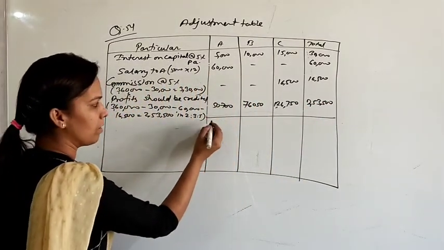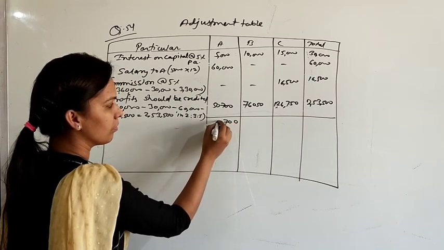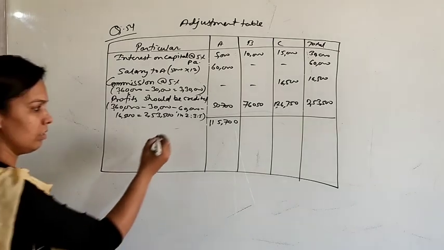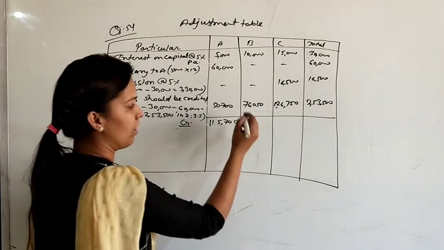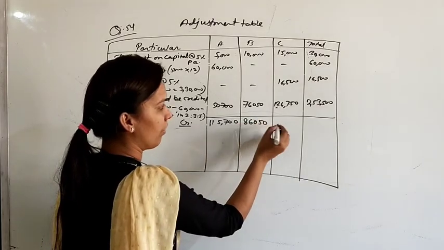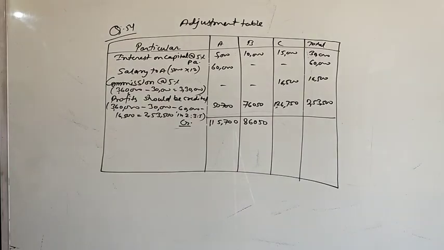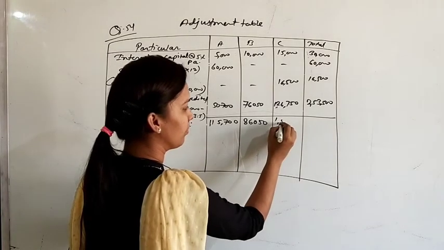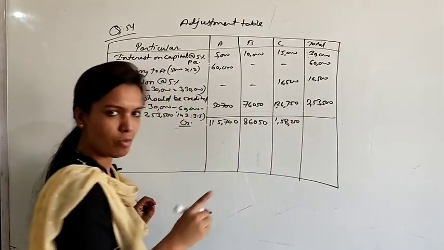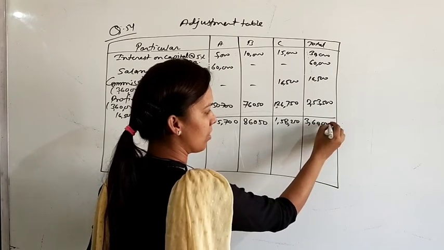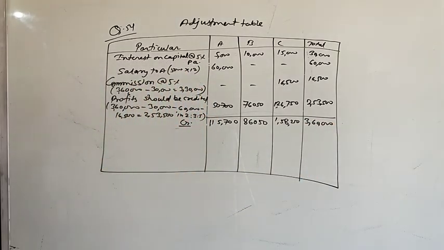Now add all these items. 1,15,700 for A. These are the amounts that should be credited in their accounts. 86,050 for B, and for partner C it will be 1,58,250. You should check it once. And the total profit should be 3,60,000. This was what should actually be credited in their accounts.